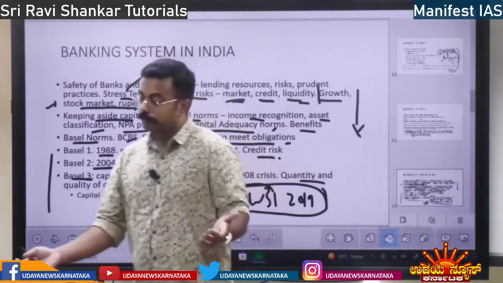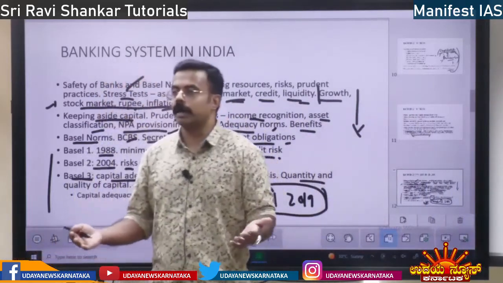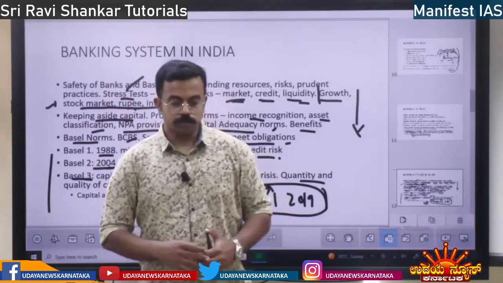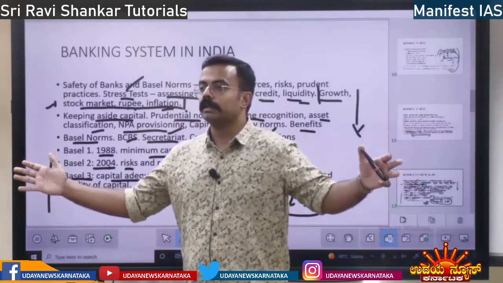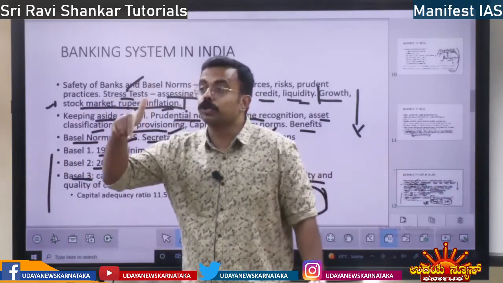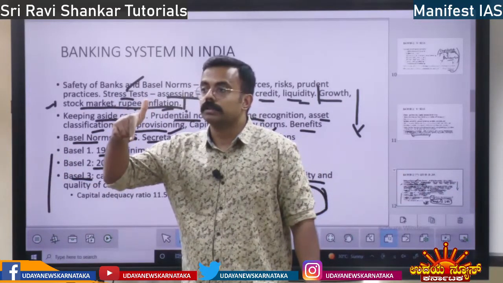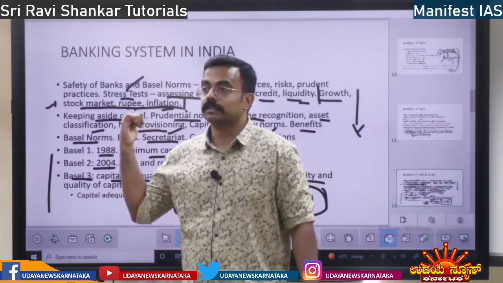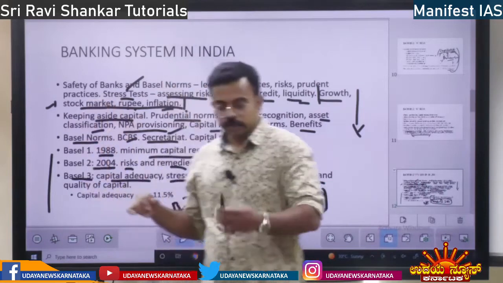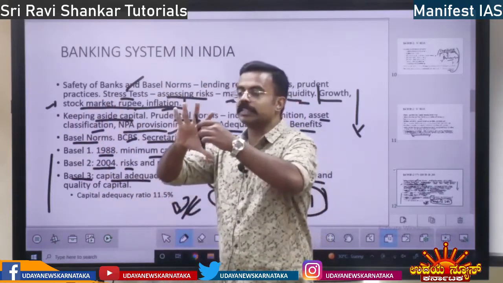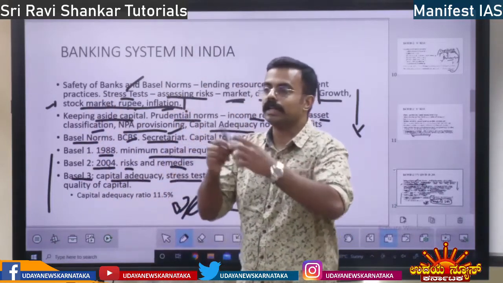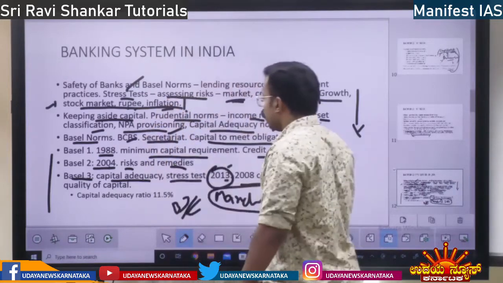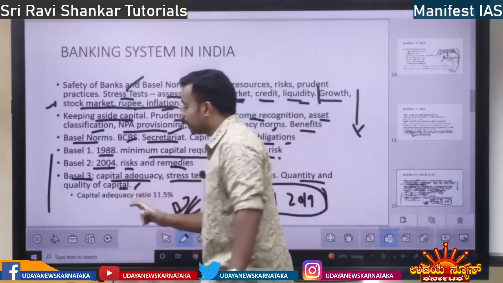See, if you want money from the bank, you would pledge your property, right? So how much property is the quantity. Whether that property is good or not, whether it is worthy or not, that is quality. Clear? So this pen has this much height, that is the quantity. Whether it is of good material, that is quality. So quantity and quality of capital, both matter.